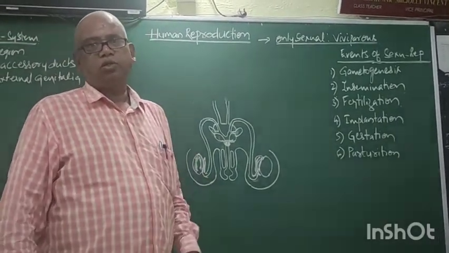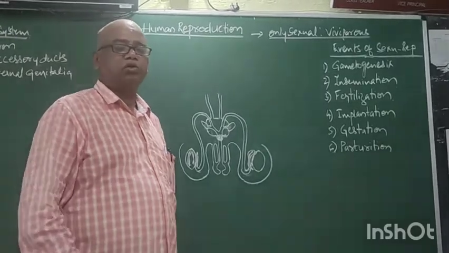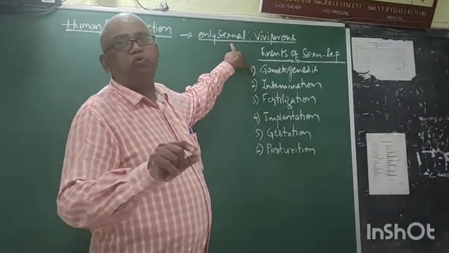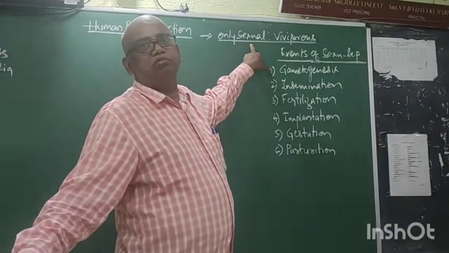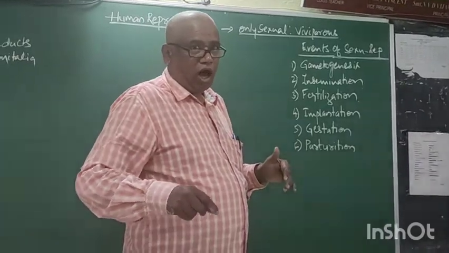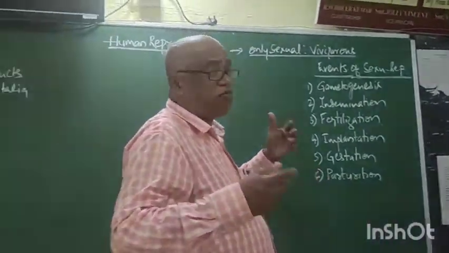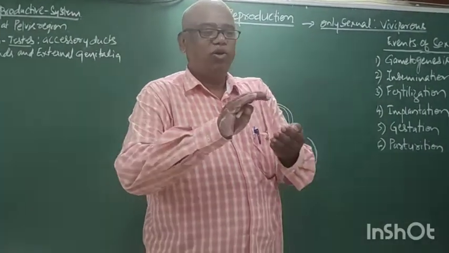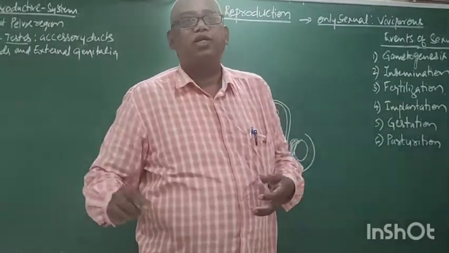Our reproduction, that is human being reproduction, is only sexual reproduction. We never show asexual. After the end of sexual reproduction, babies come to the outside.